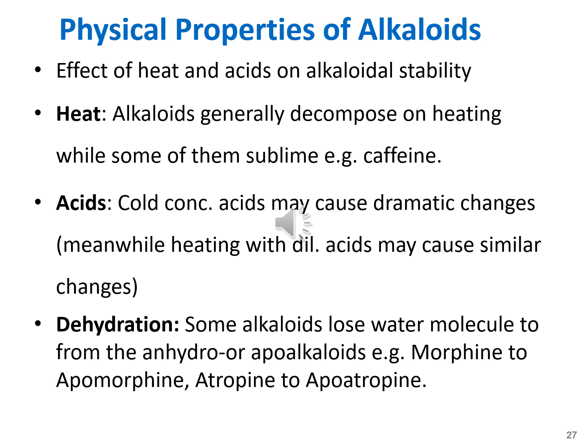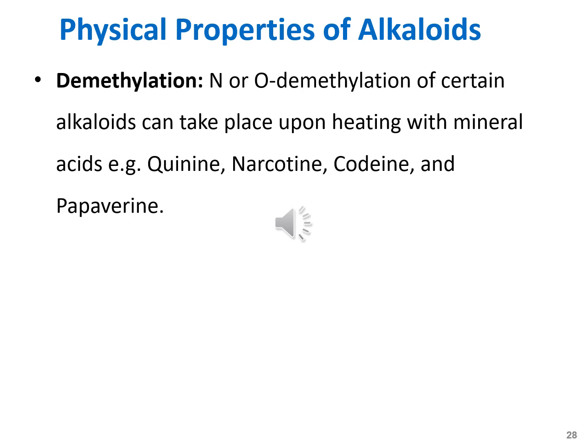Cold concentrated acids may cause dramatic changes, and heating with dilute acids may cause similar changes. Some alkaloids lose water molecules to form anhydro or apoalkaloids. For example, morphine on heating is converted into apomorphine, and atropine is converted into apoatropine. Heating dilute mineral acids with alkaloids may cause nitrogen or oxygen demethylation of alkaloids. For example, quinine, narcotine, codeine, and papaverine show demethylation upon heating with dilute mineral acids.